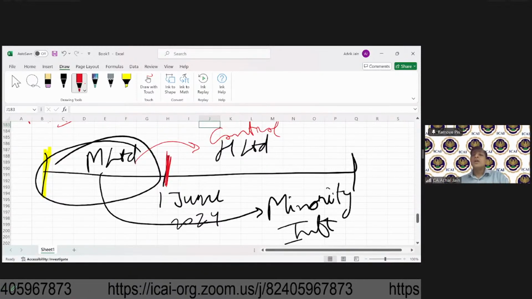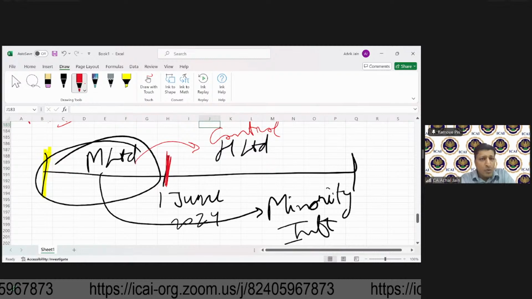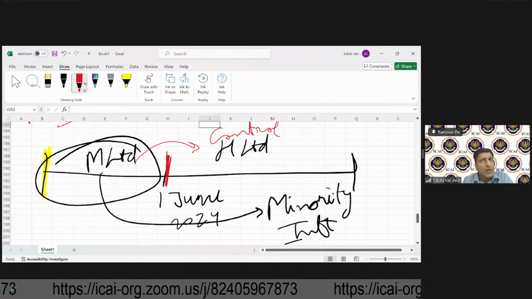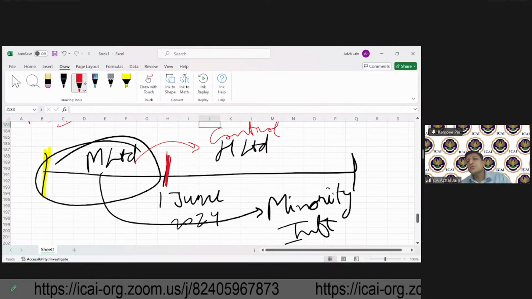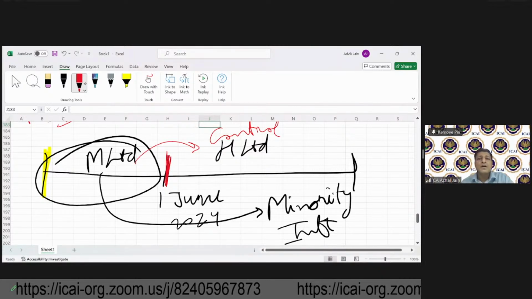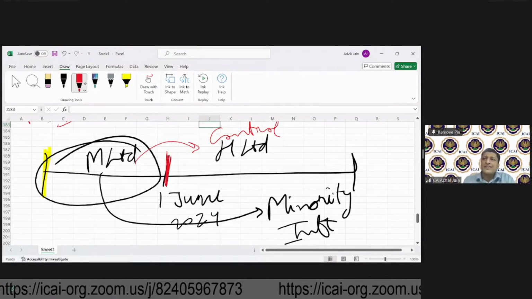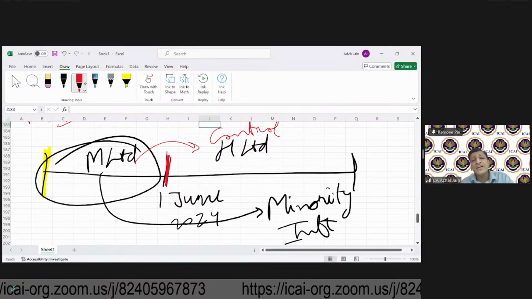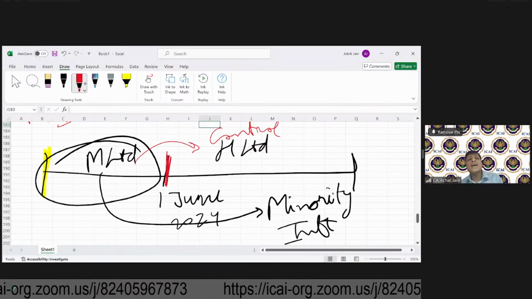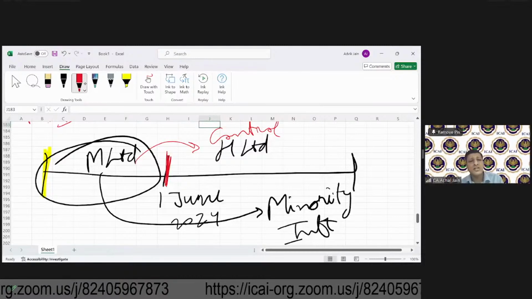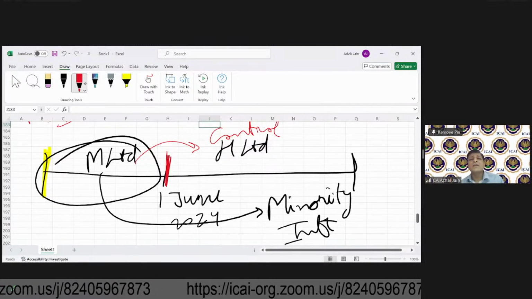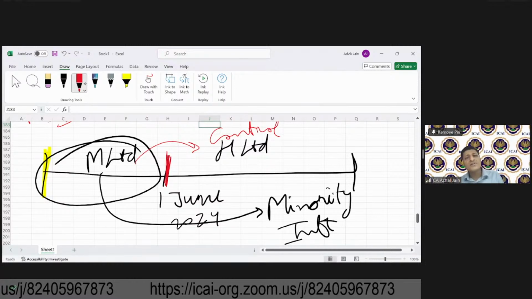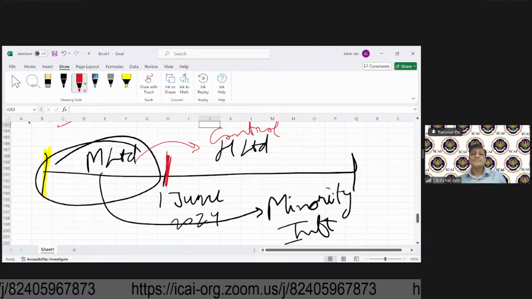So let's suppose you hold shares of a company. Okay, Rashmi, let's suppose you hold shares of a company XYZ Limited, and you bought those shares at rupees 10. And I come over and say that, Rashmi, I am happy to pay you rupees 20 per share. So will you sell that to me or not? You'll say, okay, I want to make money, so I'll just sell the shares. And thereby what will happen? Earlier you had the control, now I'll get the control. Yes, sir, I got it. Okay, sir, clear, sir.